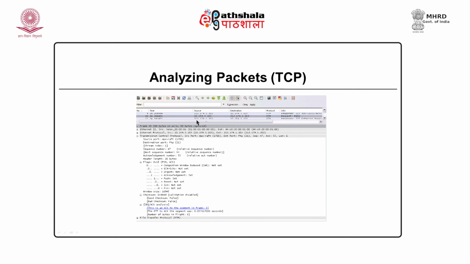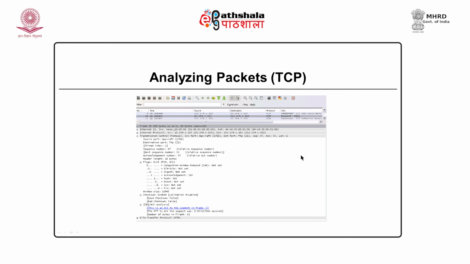Now, this packet is an acknowledgement to some segment. From this packet you can jump to some other packet as well. This is a hyperlink. When you click over here, you will see the original data packet. Here Wireshark says this is an acknowledgement to the segment in such and such frame. You can see the acknowledgement flag is set, it is 1. That is why this packet is an acknowledgement to some previous packet that carried data.